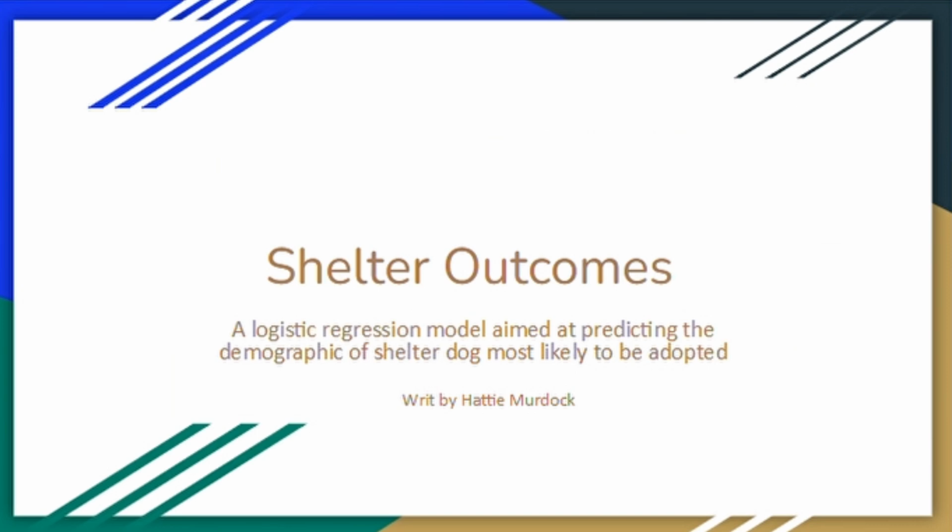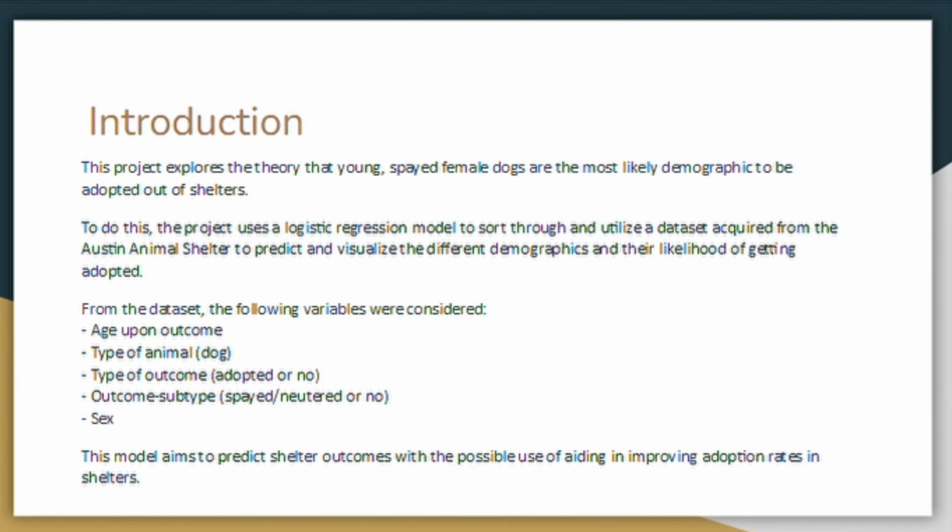Hello and welcome to my presentation on shelter outcomes, a logistic regression model aimed at predicting the demographic of shelter dog most likely to be adopted. My project explored the theory that young spayed female dogs are the most likely demographic to be adopted out of shelters. To do this, my project used a logistic regression model to sort through and utilize a data set that I acquired from the Austin Animal Shelter. This was in hopes of predicting and visualizing the different demographics and their likelihood of getting adopted.